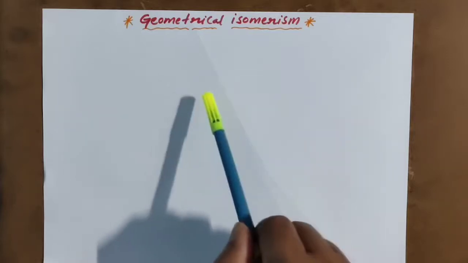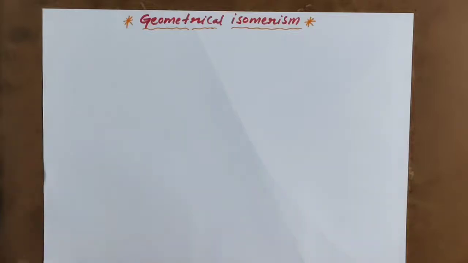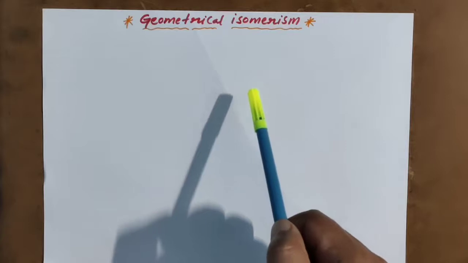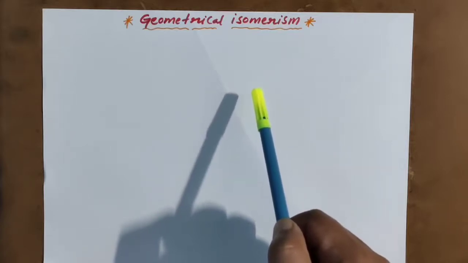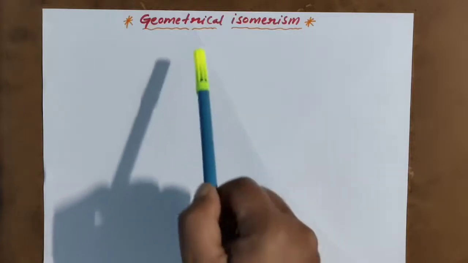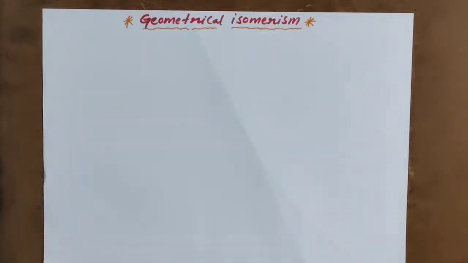We completed structural isomerism. In structural isomerism we have chain isomerism, position isomerism, metamerism, functional group isomerism, ring chain isomerism. Now I am going to explain geometrical isomerism.